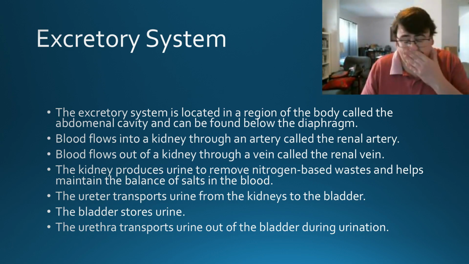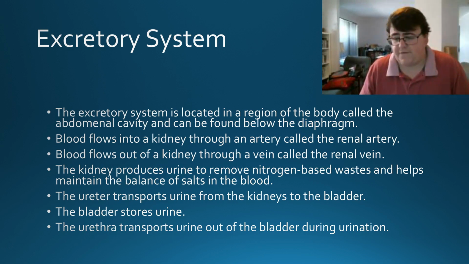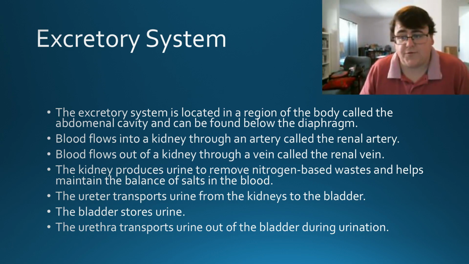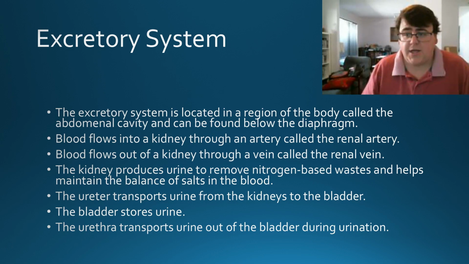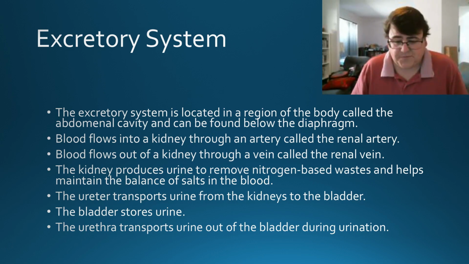The kidney produces urine. That's the part of our body that's producing urine, so therefore helps to remove nitrogen-based waste. It also helps to maintain the balance of salts in our body. The ureter transports urine from the kidneys to the bladder, and the bladder will then store the urine until it's excreted. Finally, the last step is the urethra, which comes from the bladder. The urethra will transport the urine out of the body through urination. So most excretion is technically urination. Remember, we're not counting defecation as a type of excretion.